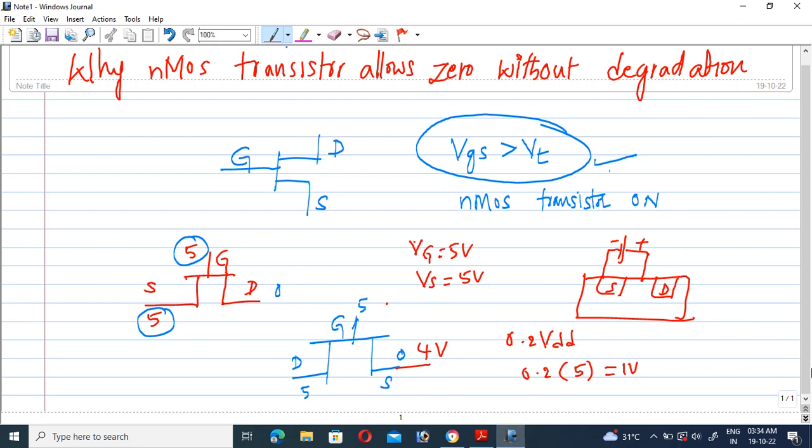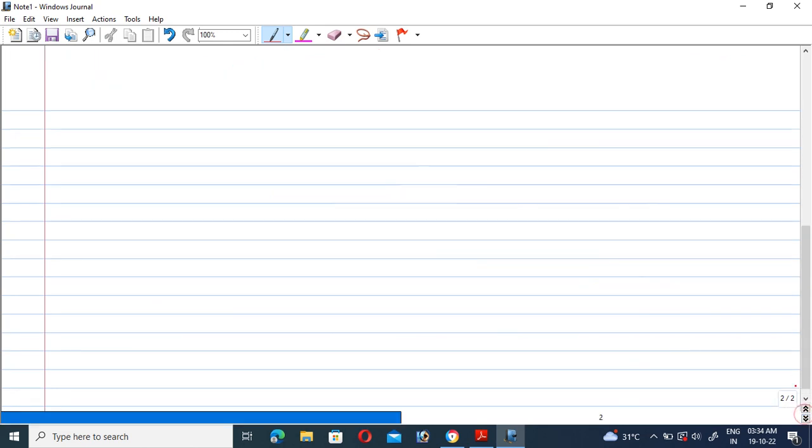So that is the basic reason why an nMOS transistor produces a degraded output.